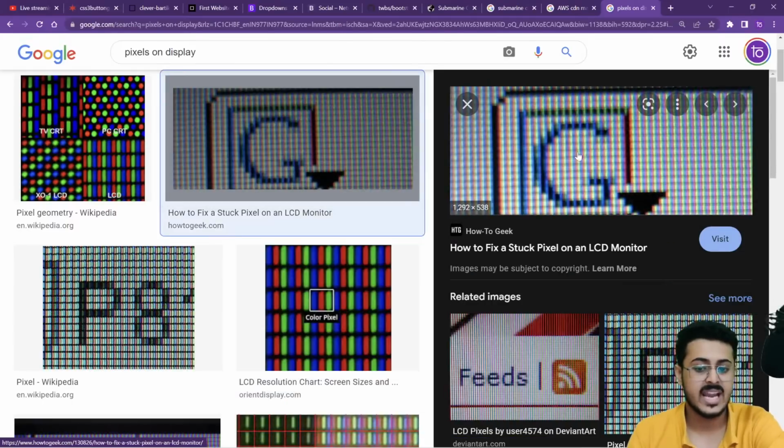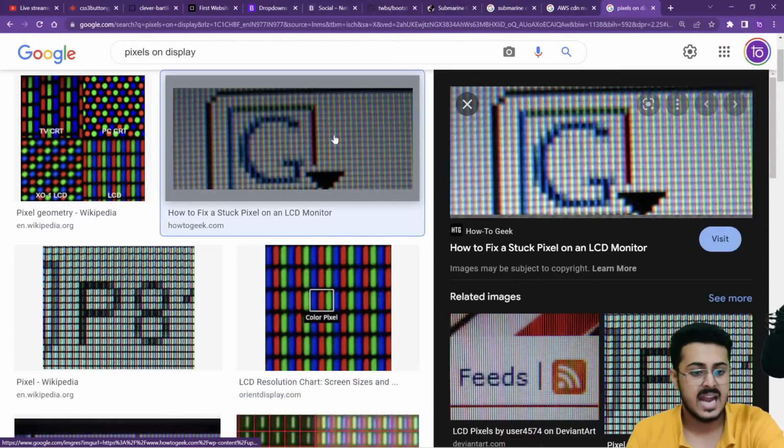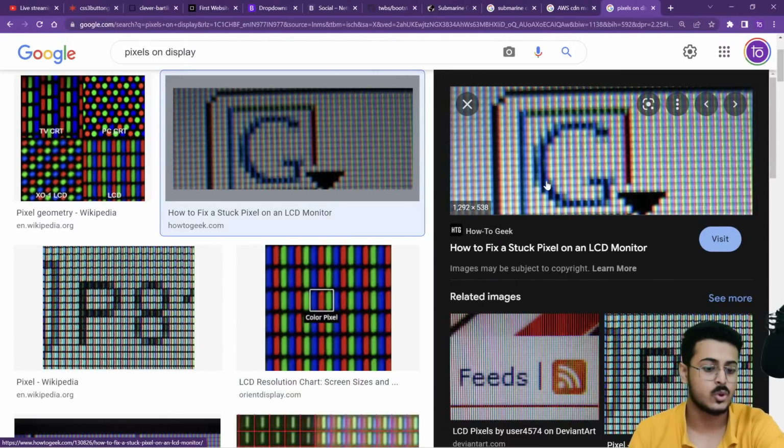So when you are looking at any website, any display, it's made up of pixels. Each of these pixels consists of 3 colors, and depending upon what that pixel needs to show, one of those LEDs is turned on, or a combination of those LEDs are turned on to show multiple colors on your screen. Okay, so that is how pixels work.